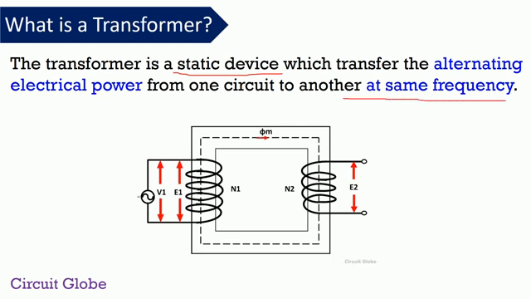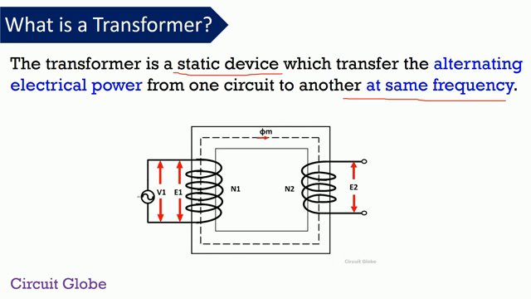Now first understand why it is called a static device. The transformer has no moving part. Like in the induction motor, there is a rotating magnetic field, stator, rotor, and also the torque generated in that motor, which is rotating in nature. So that machine has rotating parts for completing its process. But in a transformer, the complete process of transferring the power can be done without any rotating part. The transformer simply has no rotating part, and the complete transfer of power is done through its static parts. This is the reason, friends, we call the transformer a static device.